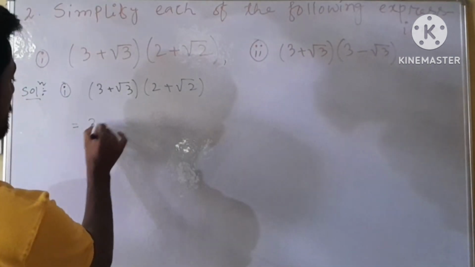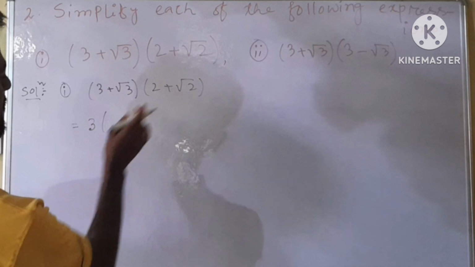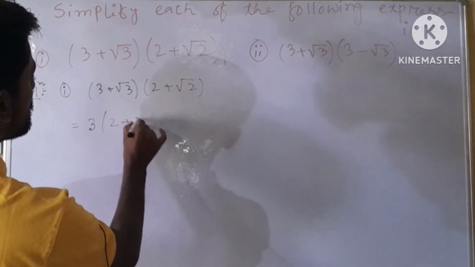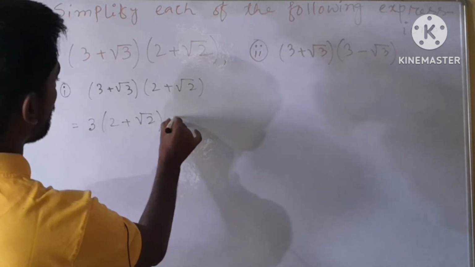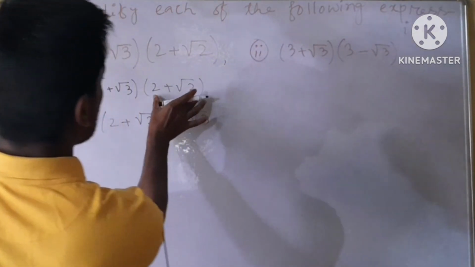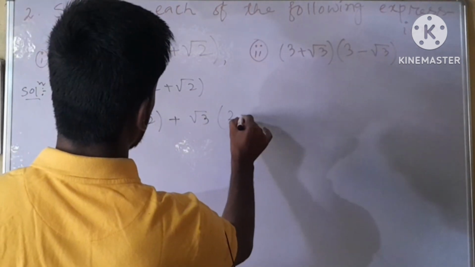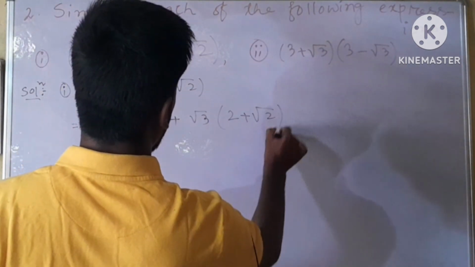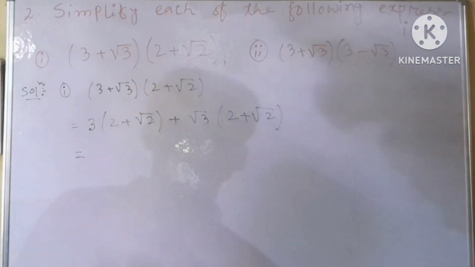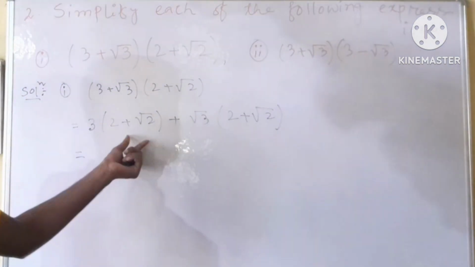So if we remove this bracket sign, then we get 3 whole into (2 plus root over 2) plus again by root over 3 we have to multiply this one. Now we remove this bracket sign.